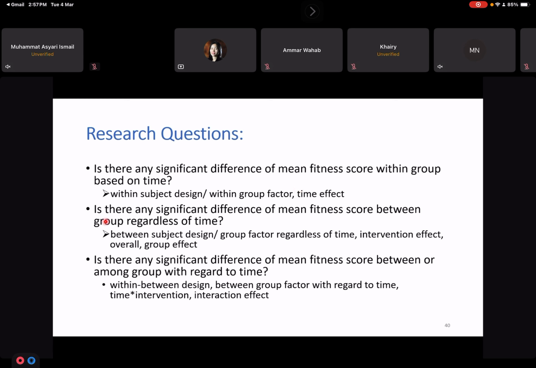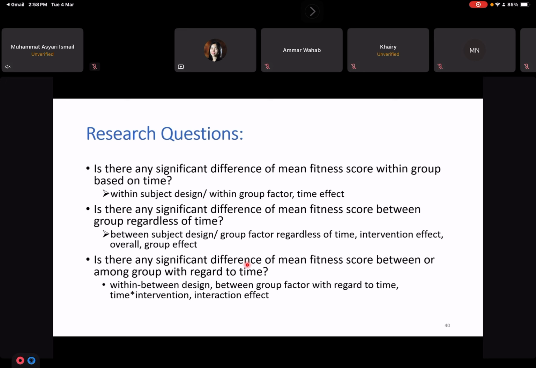The second research question we can ask, is there any significant difference of mean fitness score between groups regardless of times? Because we have a group variable, intervention and control group, researchers definitely want to know whether there is any difference between these two groups or not, regardless of times. This is a between subject design or group factor regardless of time, or we call it the intervention effect, overall, or group effect.